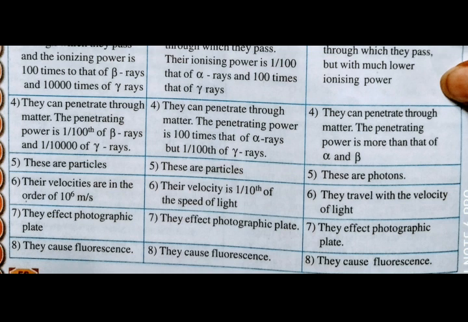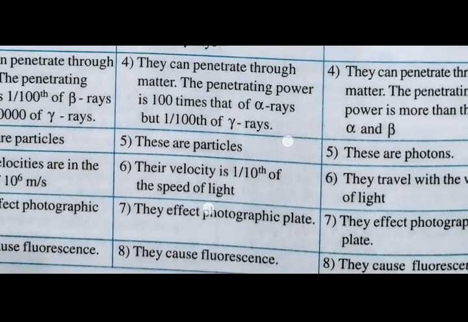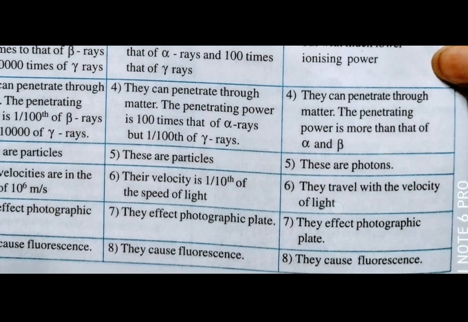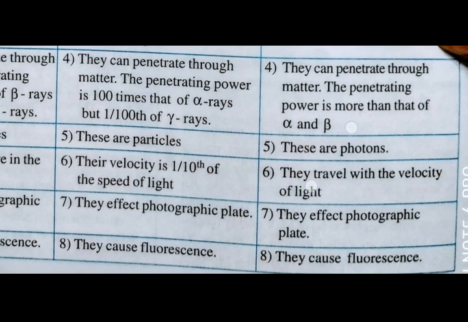And here, the velocity of the alpha particle can build up to 10 power 6 meters per second, and for beta up to 10 power 7, that is, the velocity of light is 10 power 8, so 1 by 10th of that means 10 power 7. The beta particle can move up to 10 power 7 meters per second. And gamma is nothing but a photon, so it moves at 3 into 10 power 8 meters per second.